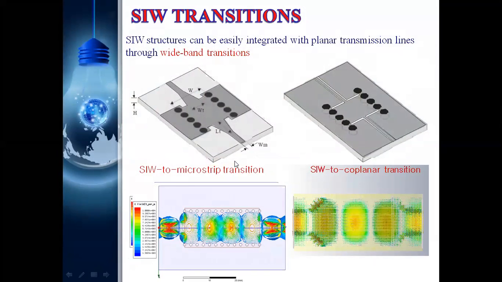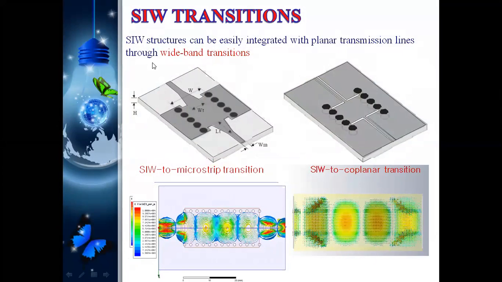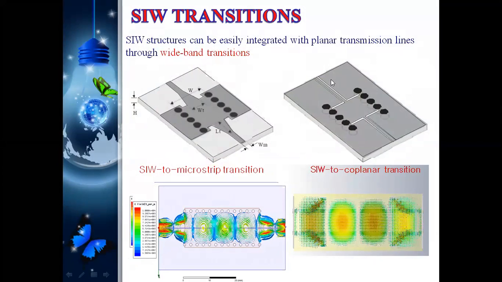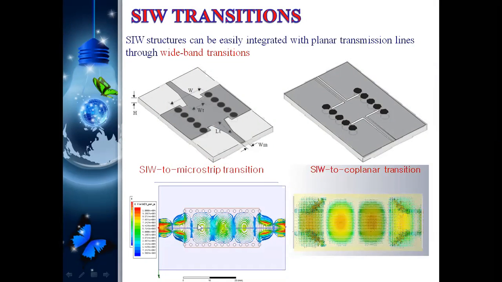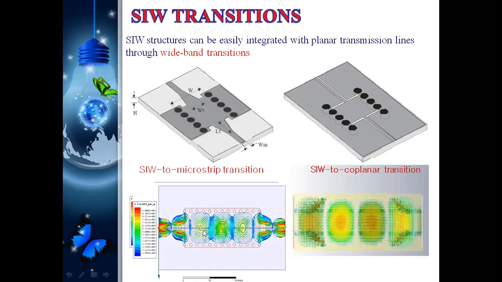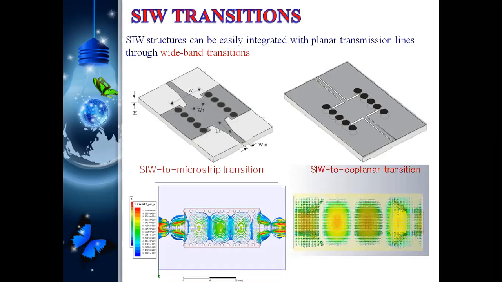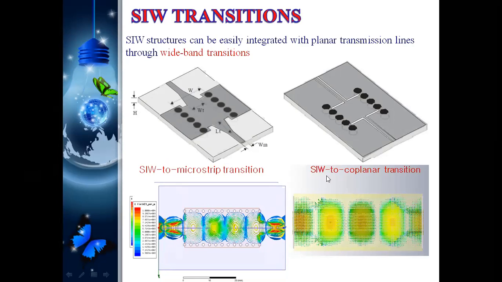So how do we connect it? This is the SIW component. How do we connect this SIW component to other components? By using either of two types of transmission: one is microstrip transmission, another is coplanar waveguide transmission. This microstrip transmission is presented like this, and below this, SIW to microstrip is possible, and here the signal is passing like this. That's why here it works similar to the rectangular waveguide, so quality factor is also high and bandwidth is also good. Now here, this is the SIW, and SIW to coplanar transmission is also similar to this one, like this.